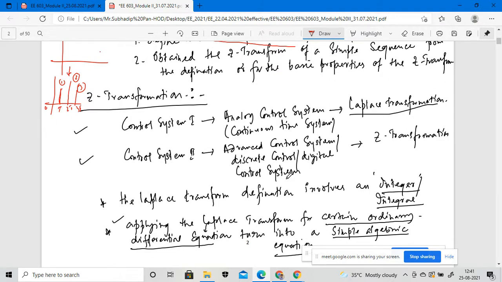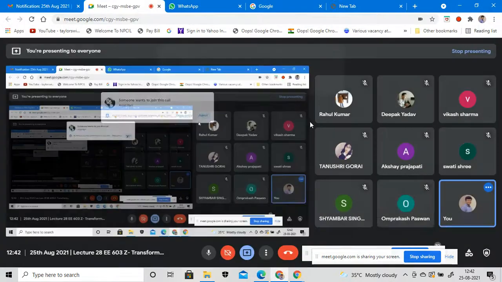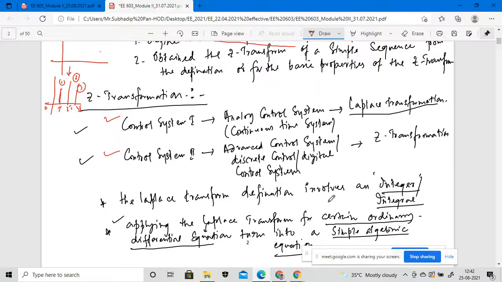I already told you, whenever we start the lecture, the control system will be divided into two different segments. One is control system 1, another one is control system 2, right? Control system 1 deals with an analog control system, or we can say a continuous time system, which will be considered with the Laplace transformation. Whenever we deal with an analog control, we need to take it into consideration in the Laplace transformation domain, right?